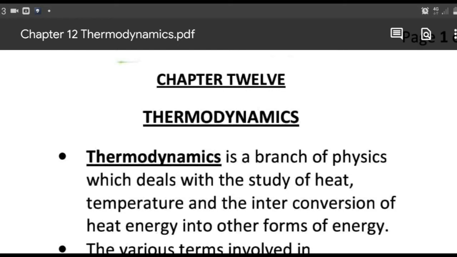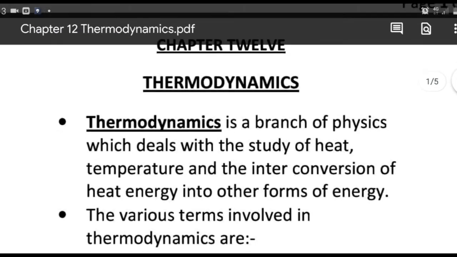Welcome to the new chapter in physics, chapter 12, Thermodynamics. Thermodynamics is a branch of physics which deals with the study of heat, temperature, and conversion of heat to other forms and vice versa.